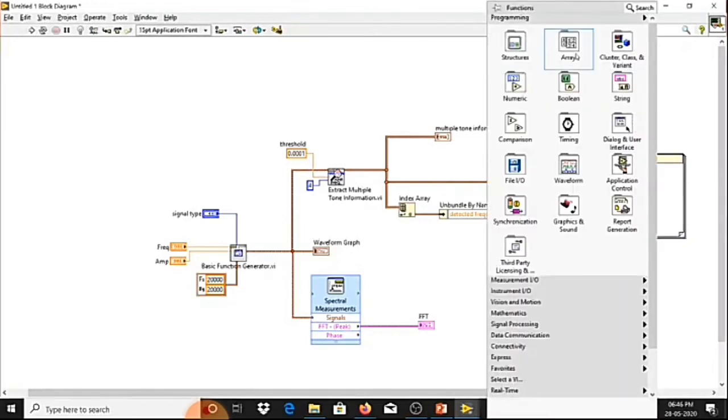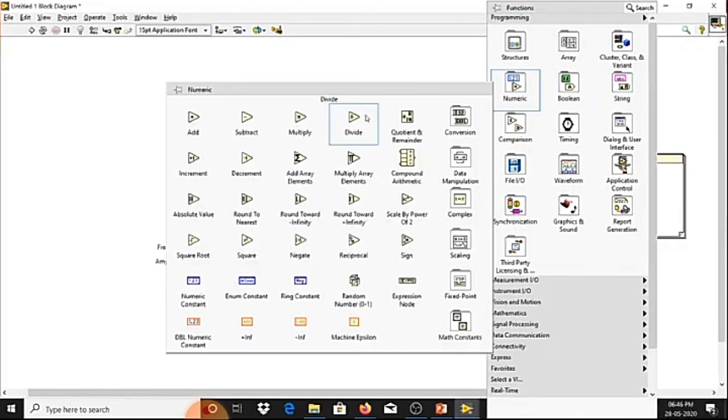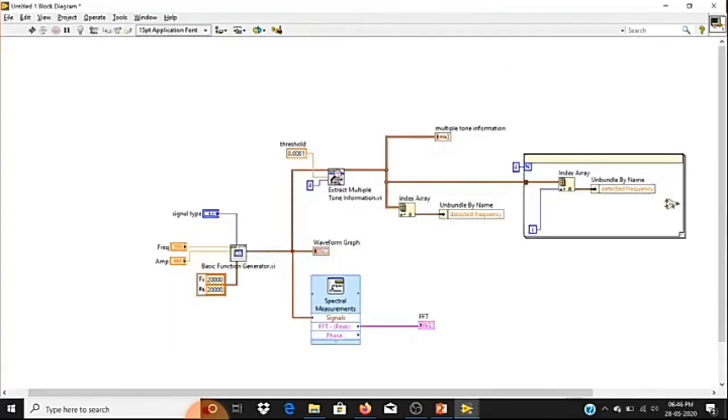Then I'm going to divide the detected frequency of each tone by my fundamental frequency. Here what we are getting is my fundamental frequency. Fundamental frequency is nothing but my actual signal frequency. So I'll get some feature from this. Let me show you. I'll create an indicator here. This is my frequency feature.